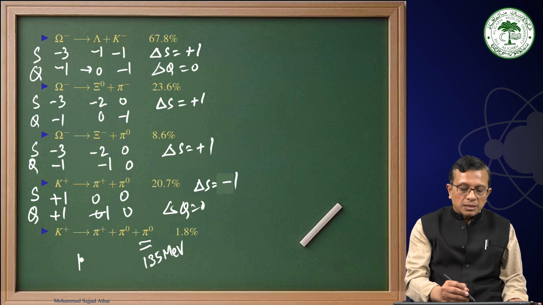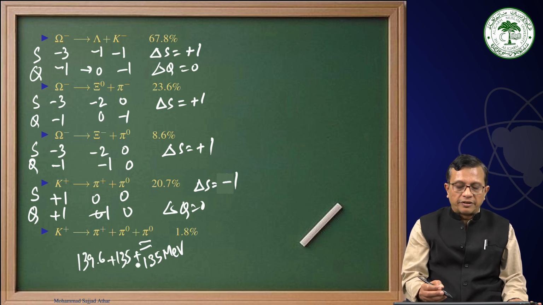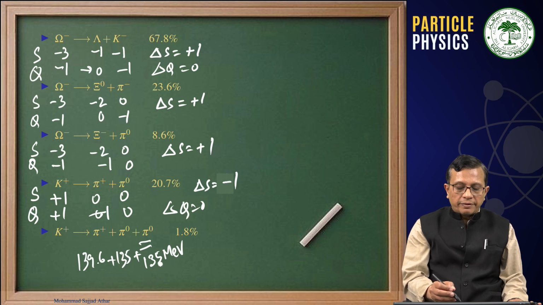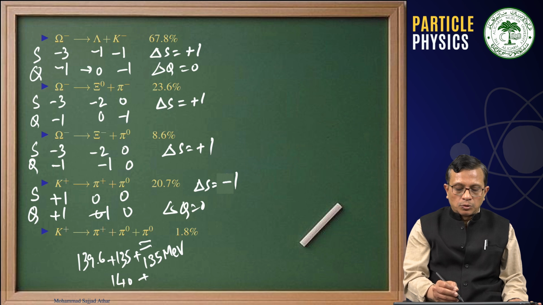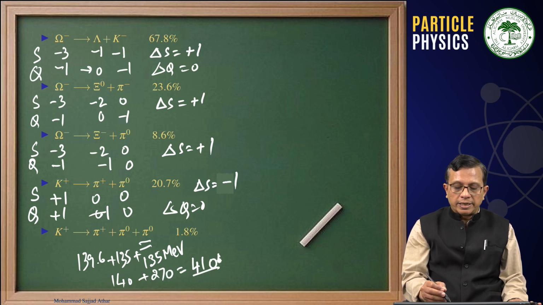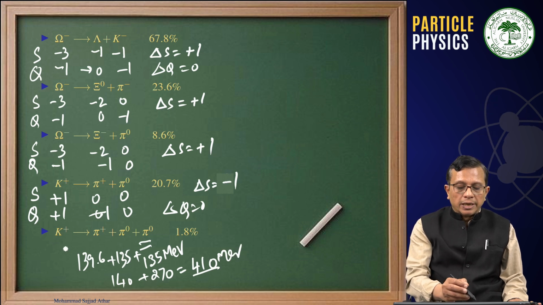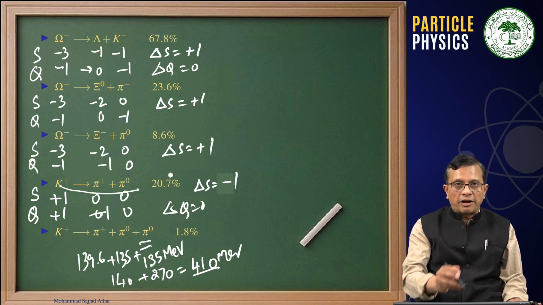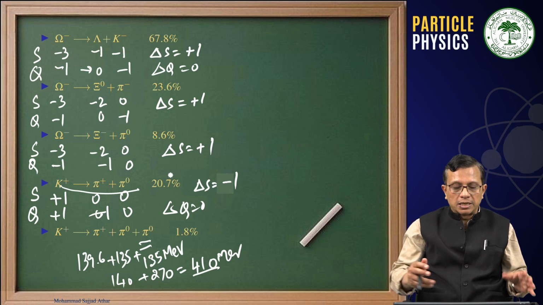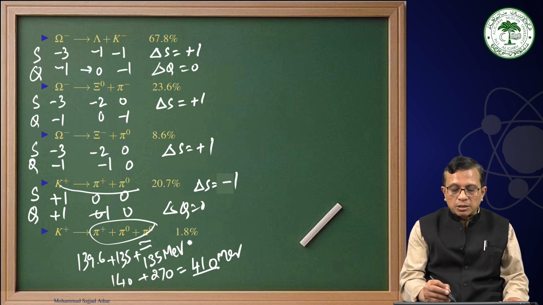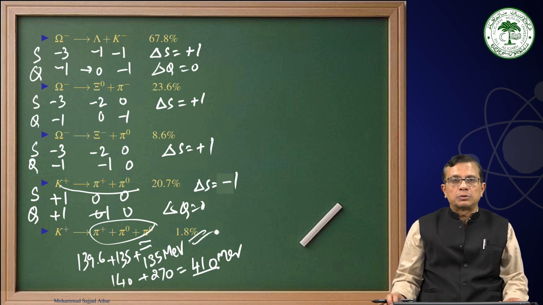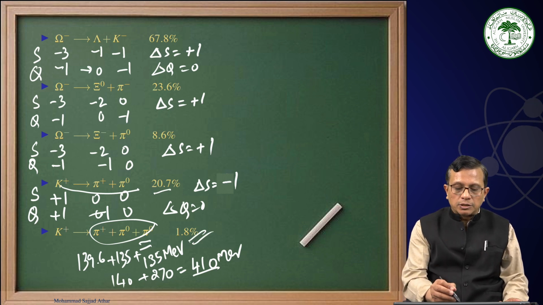And that means this is 139.6 plus 135 plus 135. That means in total 270 plus 140. That will be the total mass that you require, and this is 410 MeV. And that is why, if this is allowed, this will have more phase space to create these particles, while here you will have less phase space. That is why this branching ratio is 1.8%, while the branching ratio for this is